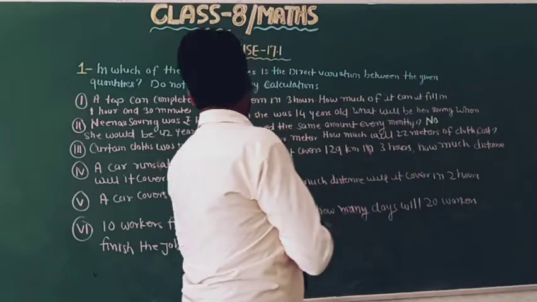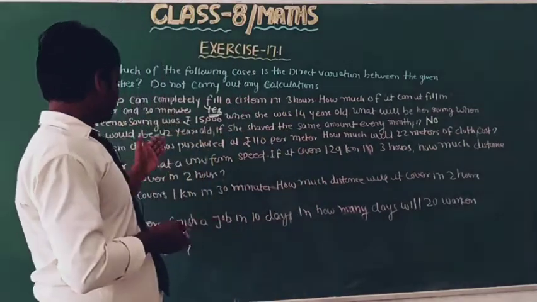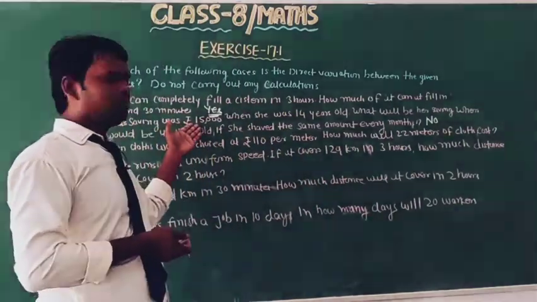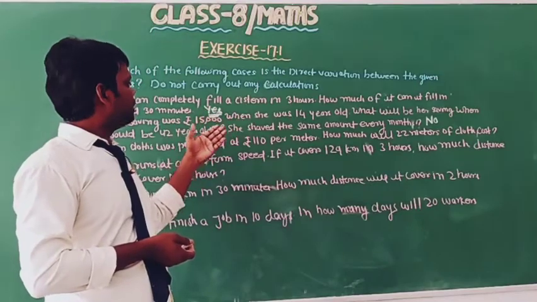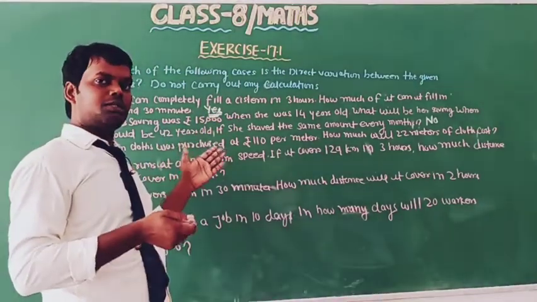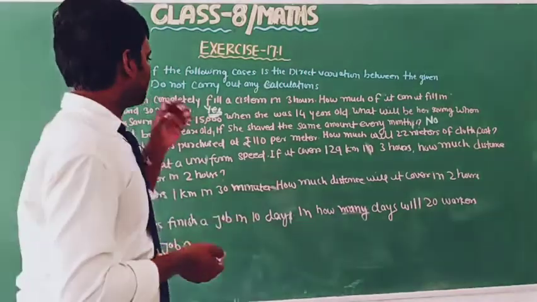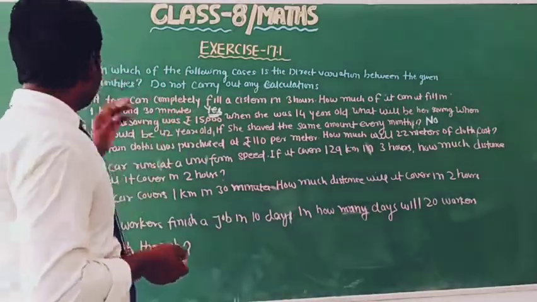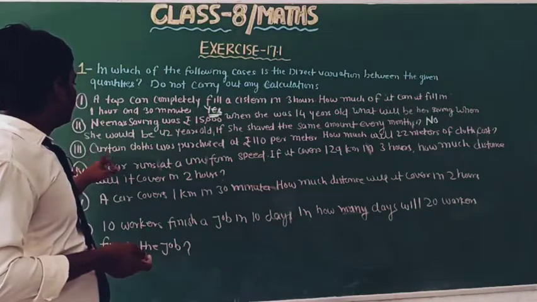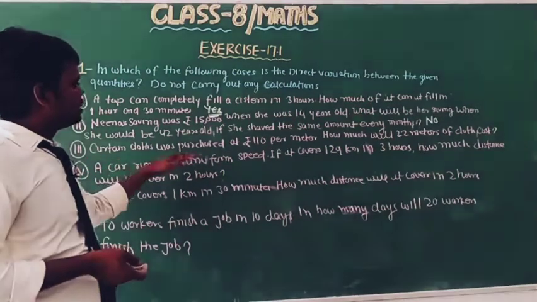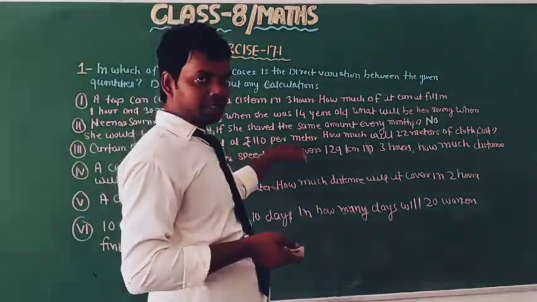Okay, because here the saving was 15,000 in 14 years, and in 42 years this is also the same. So there is no variation. So now write no. In the third, curtain cloth was purchased at 110 per meter.